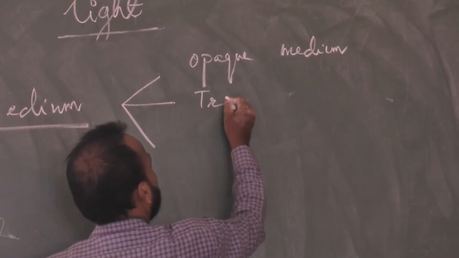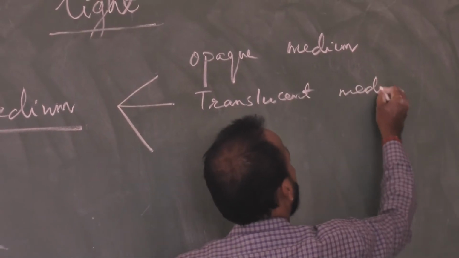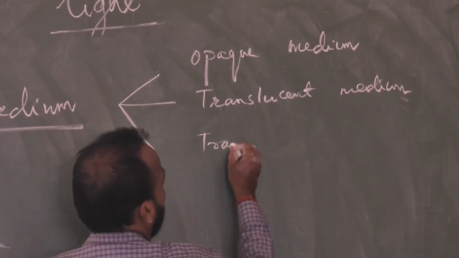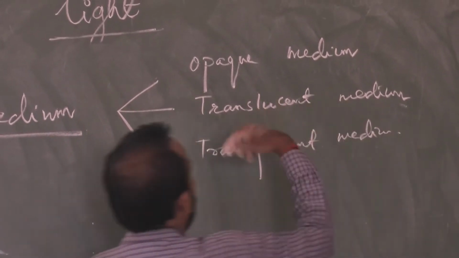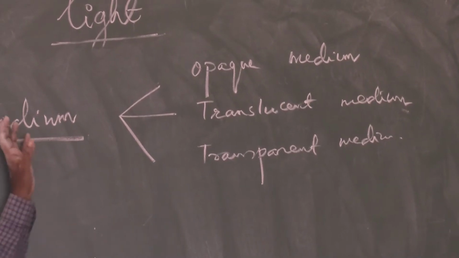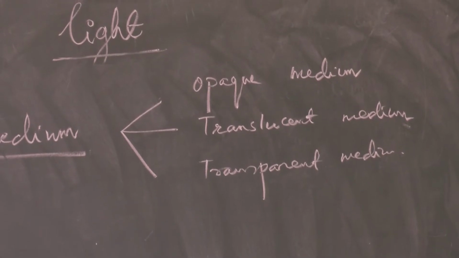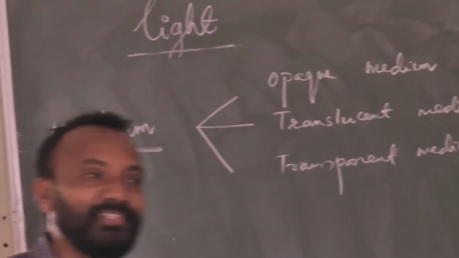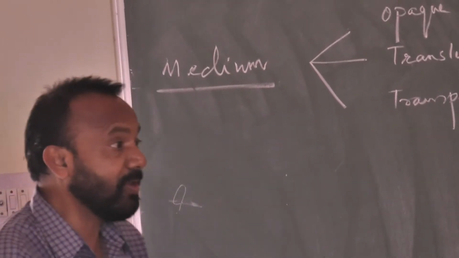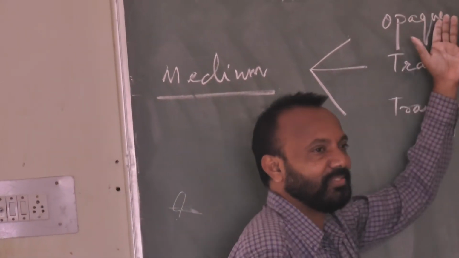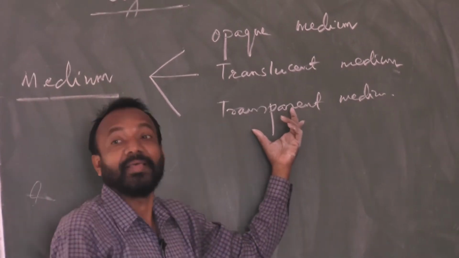Then transparent medium, or translucent, let me write translucent medium. Then transparent medium. Okay, so as per the information, we can say that there are three types of medium through which light energy may fall on any surface, and that surface will behave differently: the opaque surface, translucent surface, or transparent surface, how it is behaving.